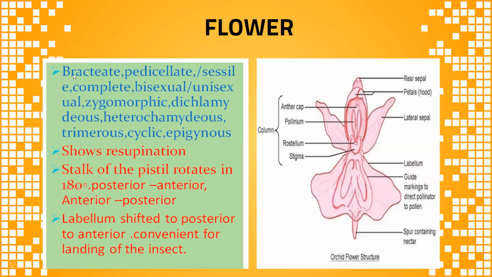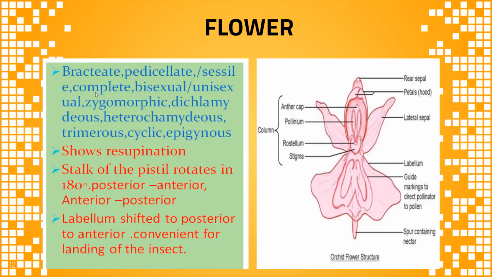So the flowers are bracteate, pedicellate, sessile, complete, bisexual or unisexual, zygomorphic, dichlamydeous, heterochlamydeous, trimerous, cyclic, and epigynous. Here bracts are present, pedicels are present, and sessile. So the flower is complete.